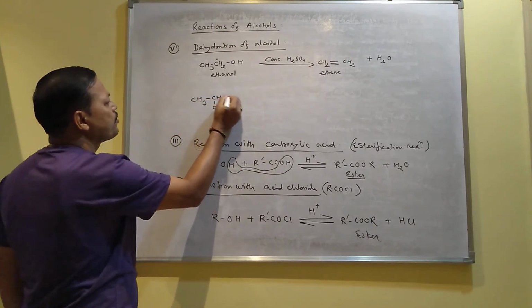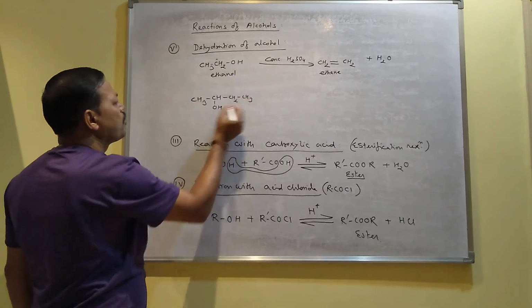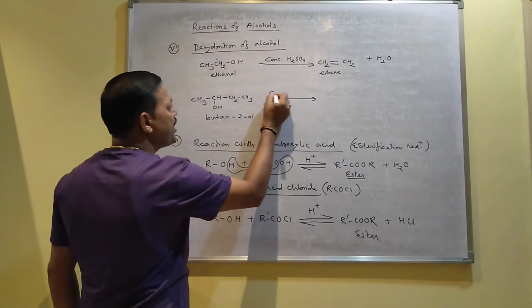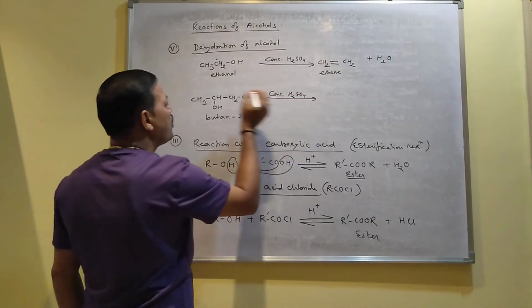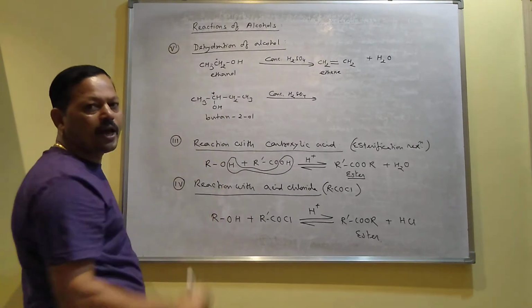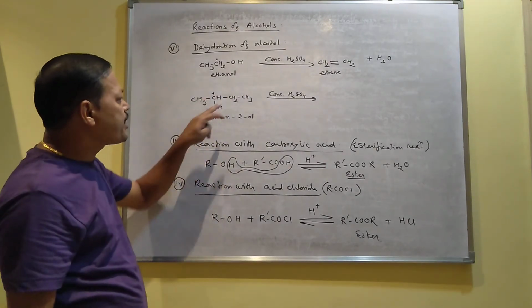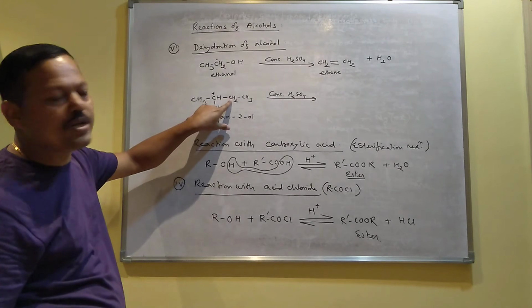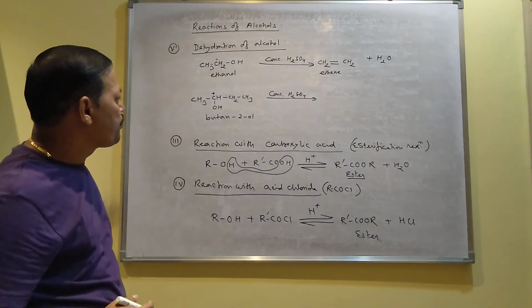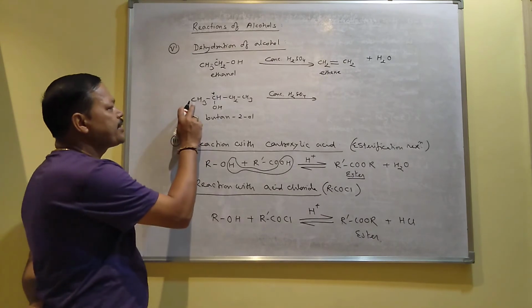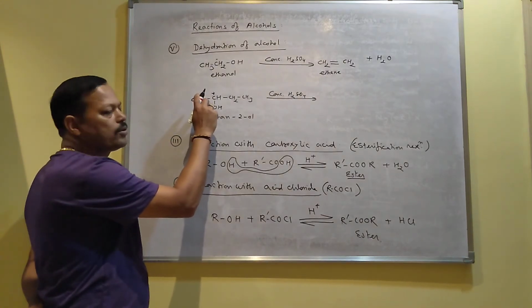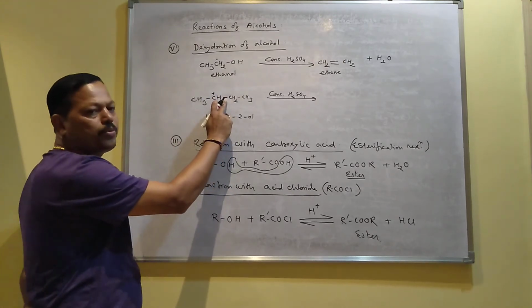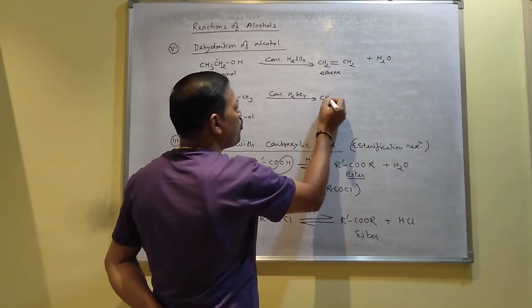Similarly, this is one alcohol, which is butane-2-ol. If you want to do dehydration of this alcohol, from this carbon OH will release, and from the next carbon hydrogen will be released. So the next carbon is this side also, this side also. So you can remove hydrogen from this carbon also, you can remove hydrogen from this carbon also. So here there are two possibilities for products. If you release hydrogen from this carbon, double bond here you will get, which is but-1-ene, and if you release hydrogen from this carbon, then you will get the double bond in this position, which is said to be but-2-ene. So that is why here you will get two products.